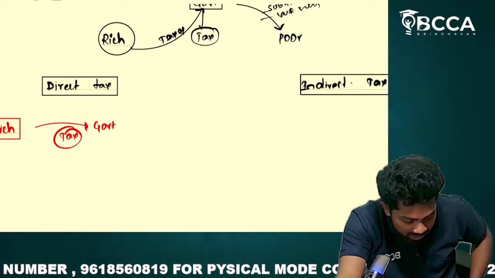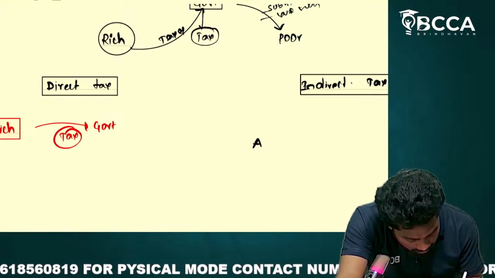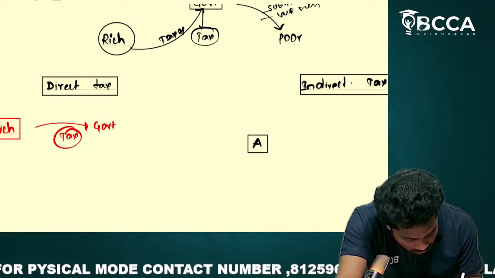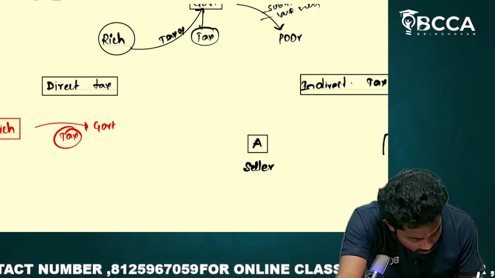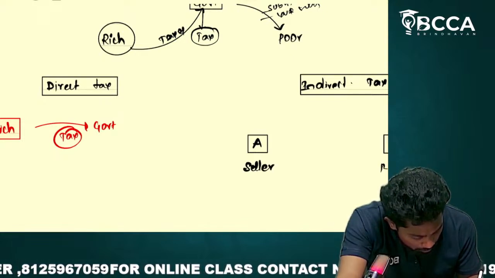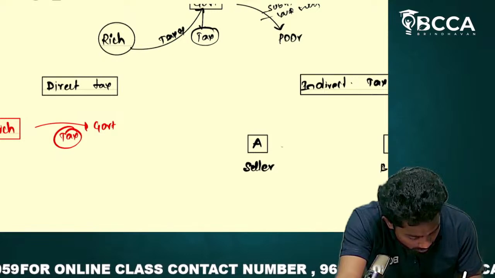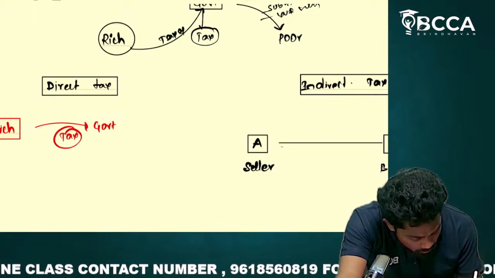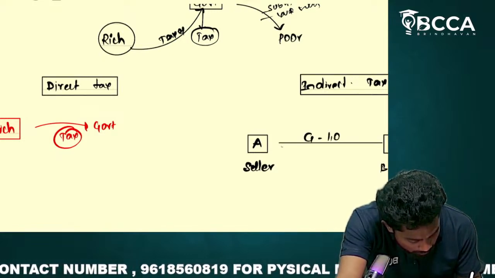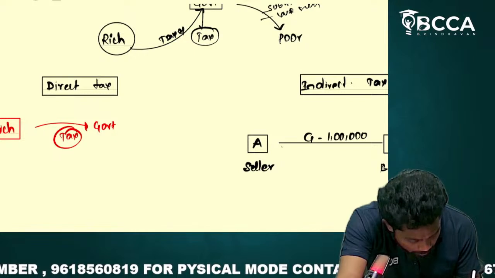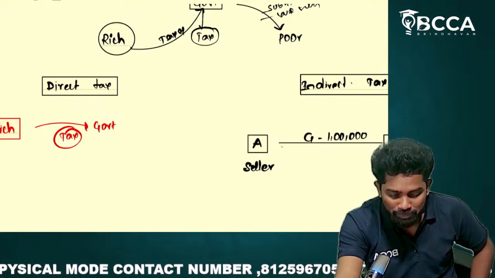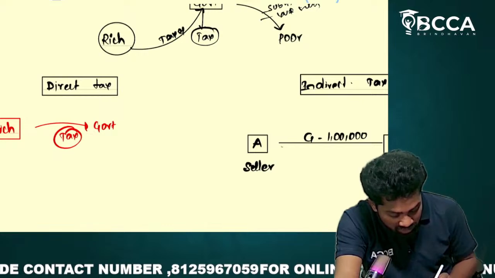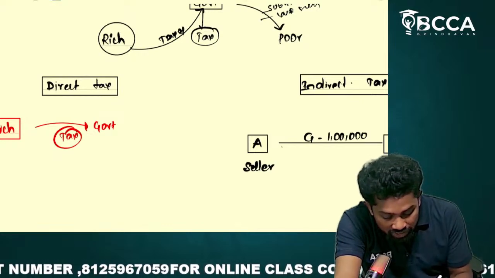Sir, for indirect taxes, let's say there is a person called A who is a seller, and there is a person called B who is the buyer. This seller sold goods worth 1 lakh rupees to Mr. B. Now, how indirect taxes work means, indirect taxes are not levied on your income.